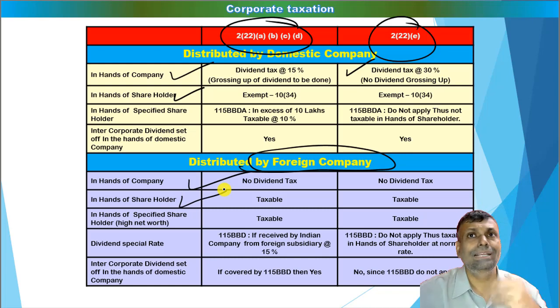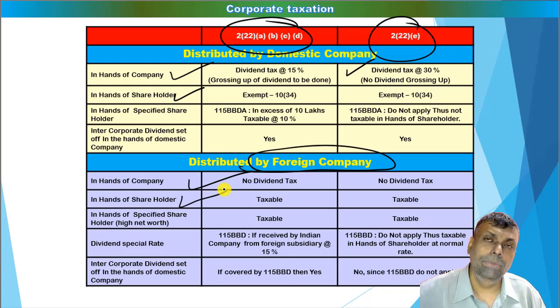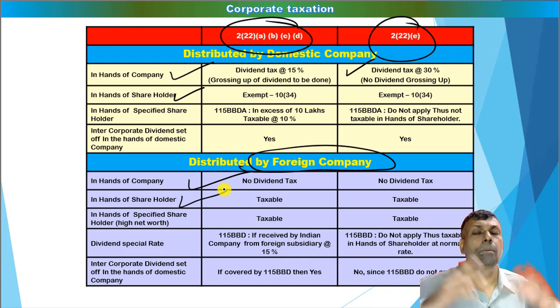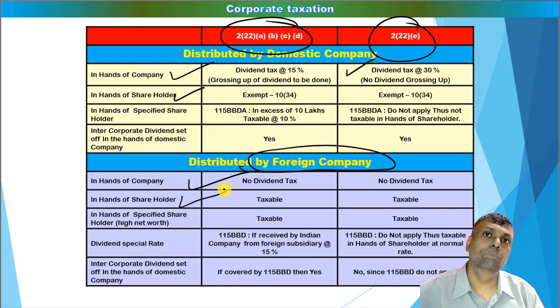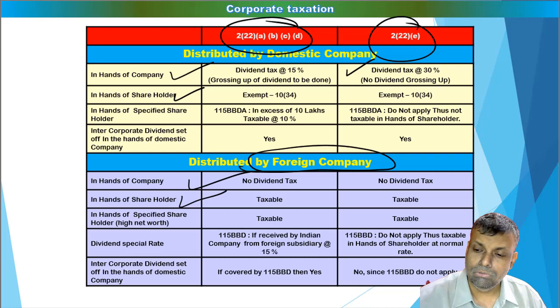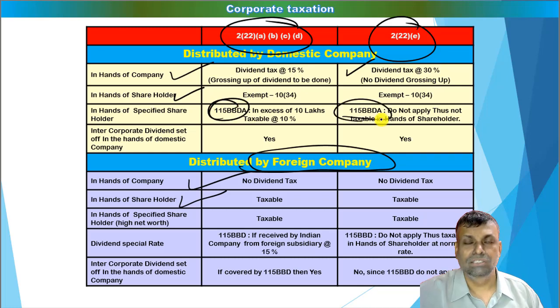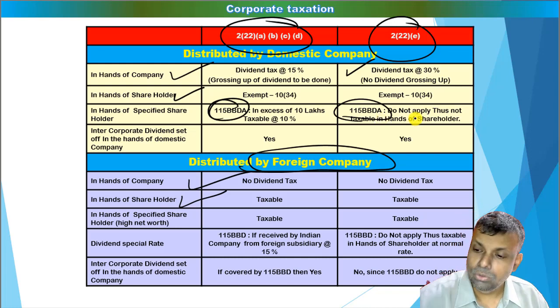Now, friends, there are some extra adjustments. One is section 115BBDA. So the government has thought that if some big investor is getting a big amount of dividends, and the amount of the dividend is more than the specified limit of section 115BBDA, in that particular case the excess figure will be subjected to 115BBDA provisions. So 115BBDA is a special provision which is to be considered, but the 115BBDA provision does not apply to section 2(22)(e) type dividends. So it does not apply. Look at this.